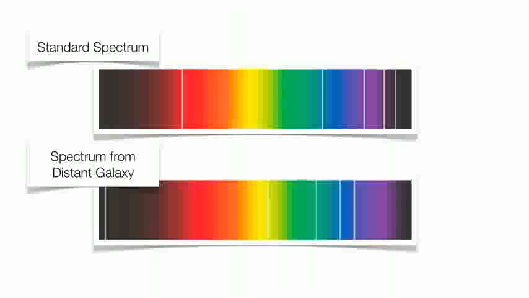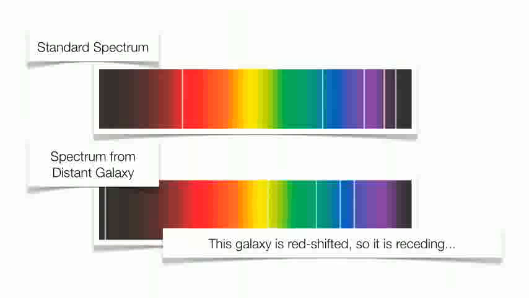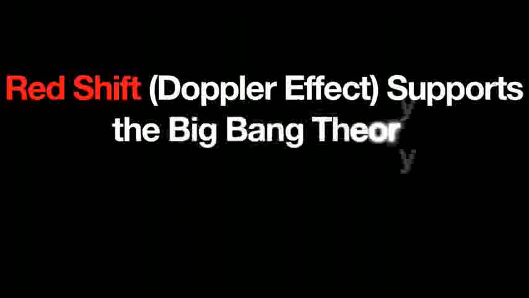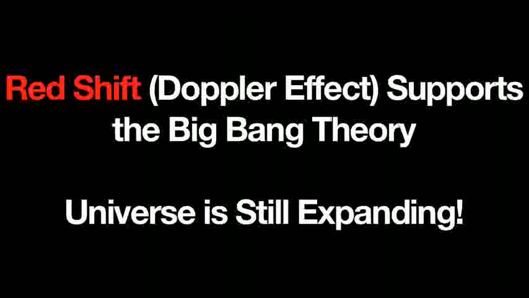And that doesn't happen that often in our universe. Mostly everything that we know produces some sort of red shift, which supports the idea that the universe is still expanding. So this galaxy is going to be red-shifted, so it's going to be receding or moving away from us. So when we talk about red shifts, okay, red shifts or the Doppler effect is going to support the Big Bang Theory. The universe is still expanding.